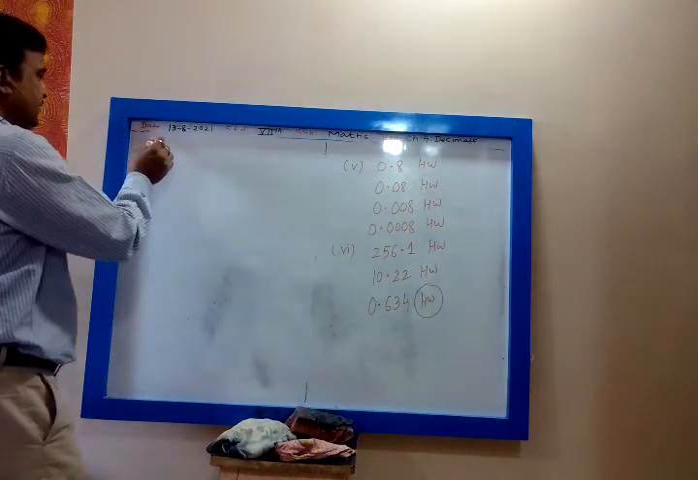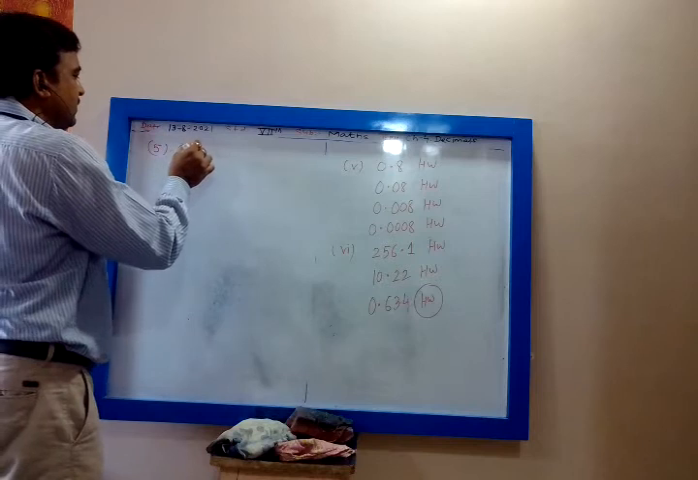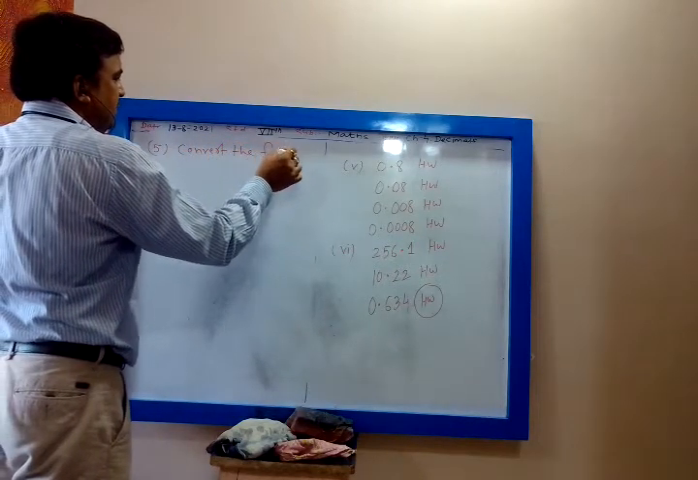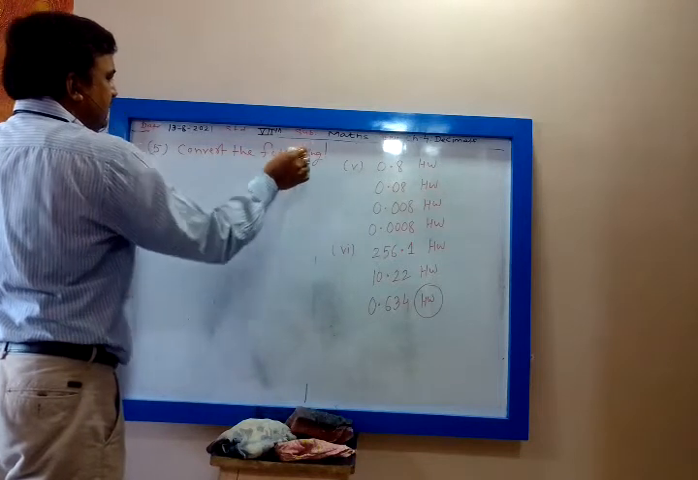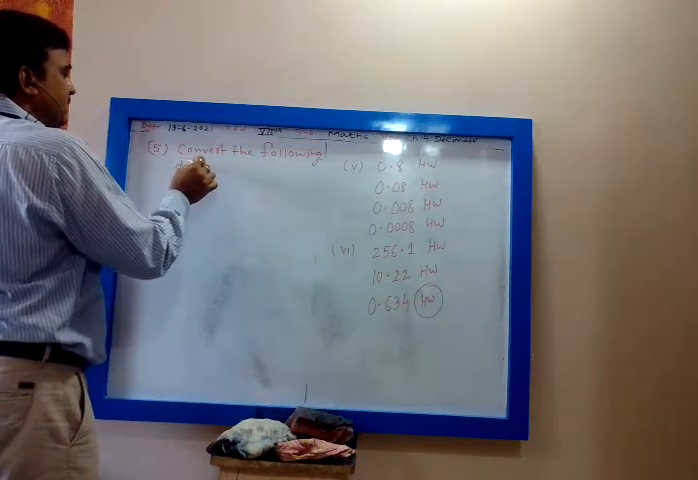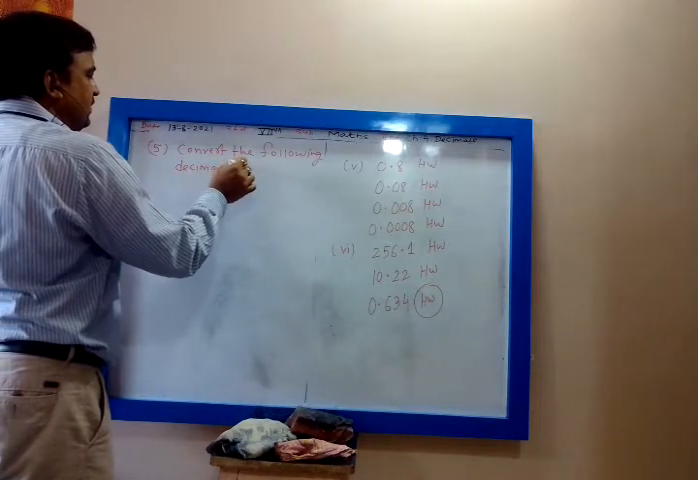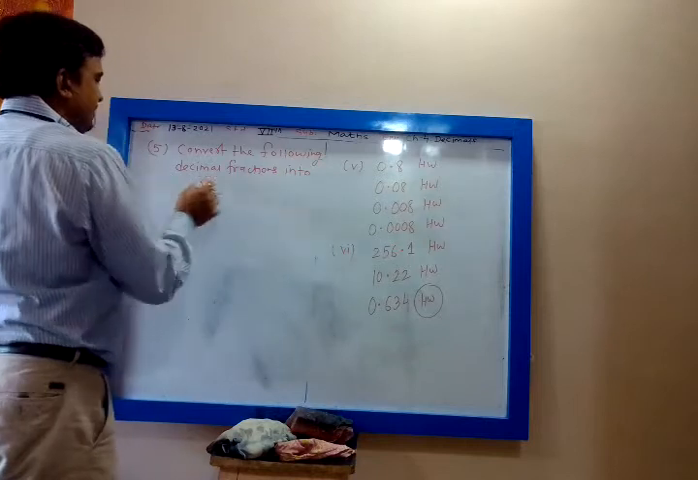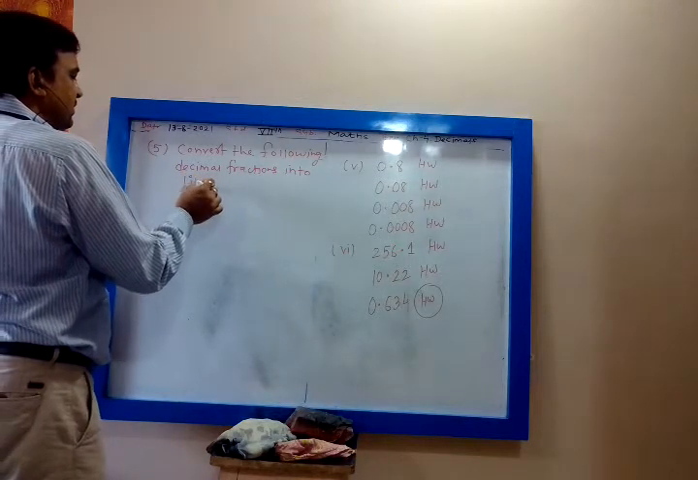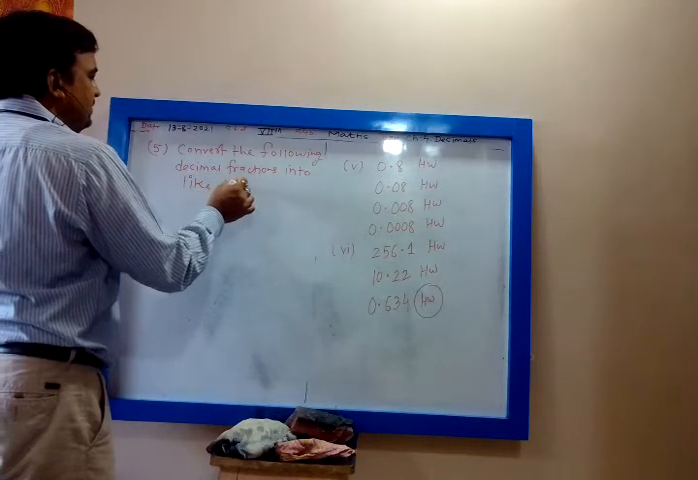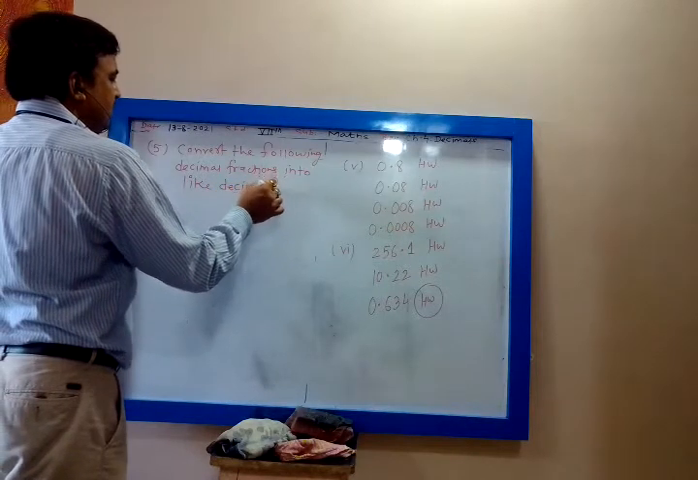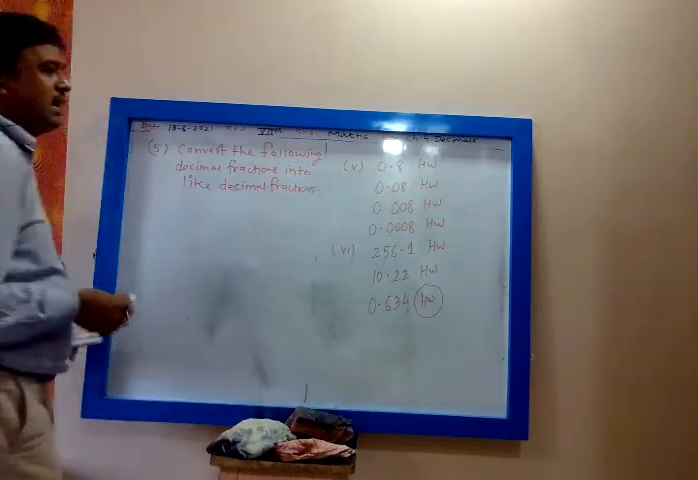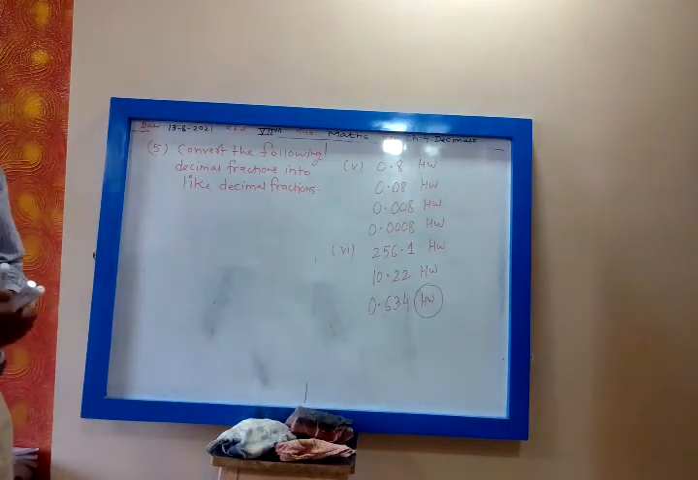Fifth one: convert the following decimal fractions into like decimal fractions. Like decimals means after the decimal the number of digits should be the same.